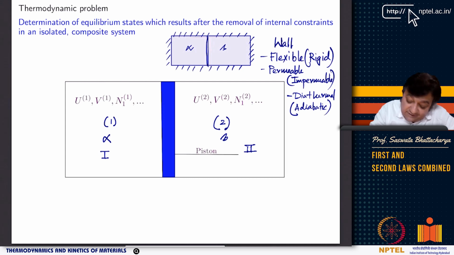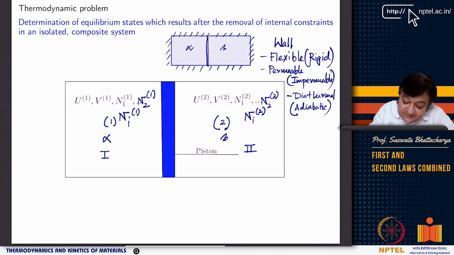And then you have another species, N2, in 1, and here it will be N2 in 2. Similarly, you can have Ni in subsystem 1 and in subsystem 2, so you have many components Ni in each subsystem.